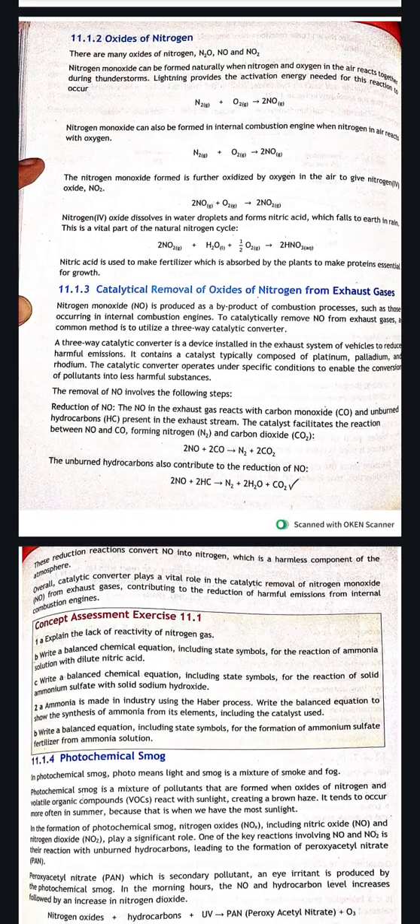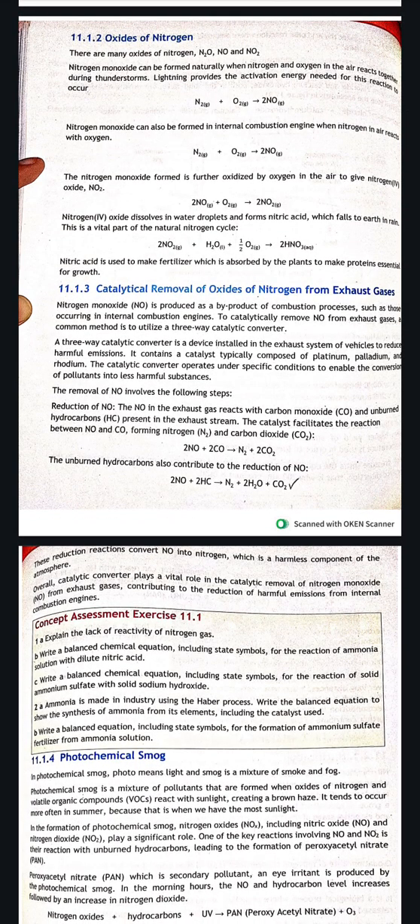Now, what are the oxides of nitrogen? There are many oxides of nitrogen: N2O, NO, and NO2. Nitrogen monoxide can be formed by nitrogen and oxygen in the air, and during thunderstorms, lightning provides the activation energy needed for the reaction to occur. N2 plus O2 gives us 2NO.